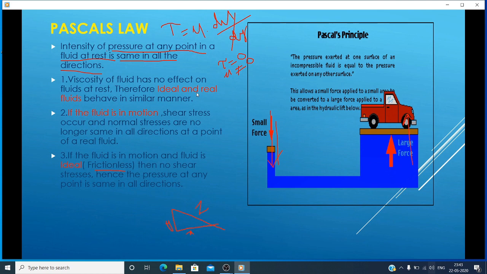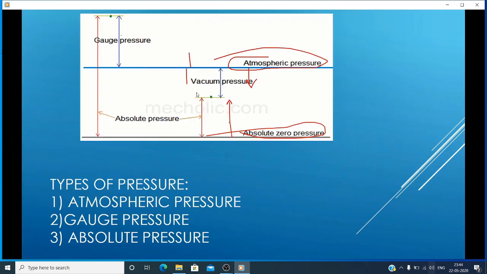Clear? Next, absolute pressure. When the pressure is measured above absolute zero, or complete vacuum, it is called absolute pressure, that is, the algebraic sum of atmospheric pressure and gauge pressure. Simply, the algebraic sum of atmospheric pressure and gauge pressure is nothing but absolute pressure. So here I am showing the absolute zero pressure. That is absolute zero pressure. The atmospheric pressure plus gauge pressure.